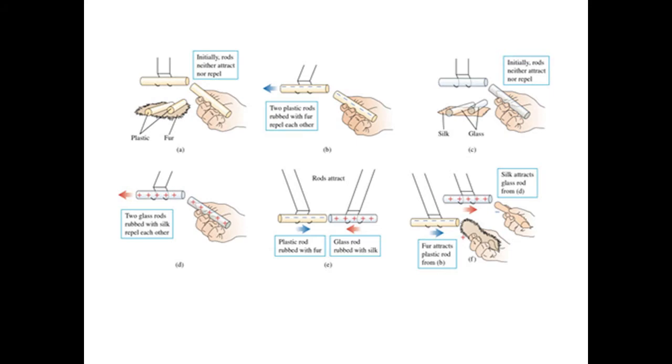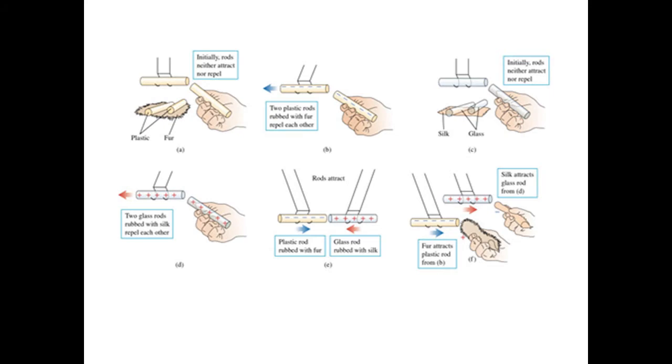Now, on the second diagram, initially the rods neither attract nor repel. So, when the two plastic rods are rubbed with silk, they repel each other because they are now positively charged. On the next diagram, rods attract.